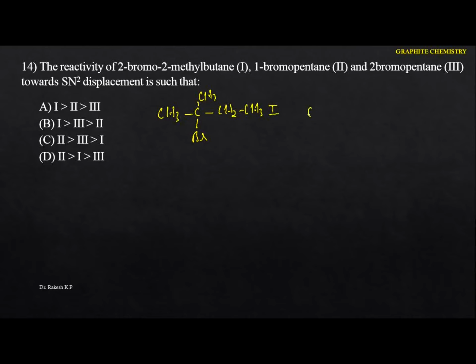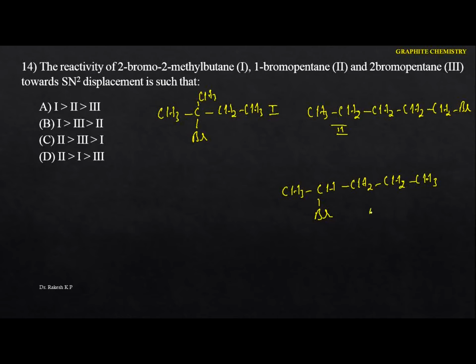Next thing is the 1-bromo-pentane. The 1-bromo-pentane is this one, CH3, CH2, CH2, CH2, again CH2, that is the Br. This is the second structure. And next thing is the 2-bromo-pentane. The 2-bromo-pentane is this one, CH, CH2, CH2, that is the CH3. This will be the third structure.